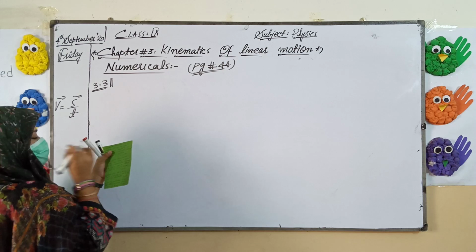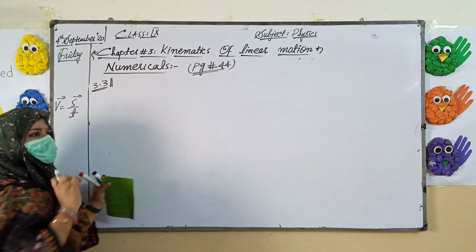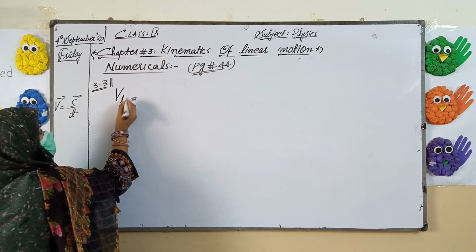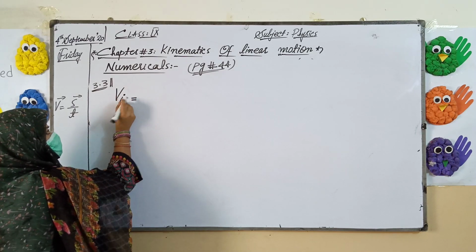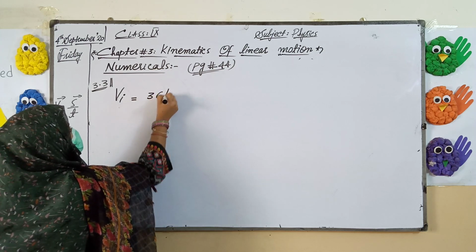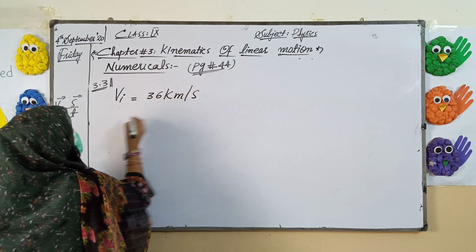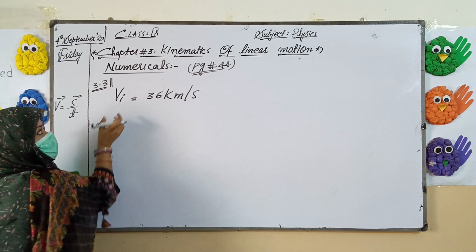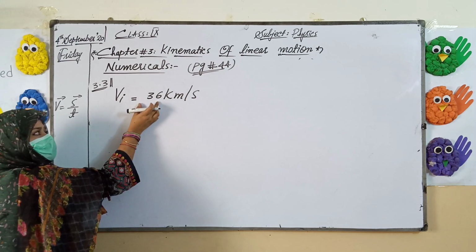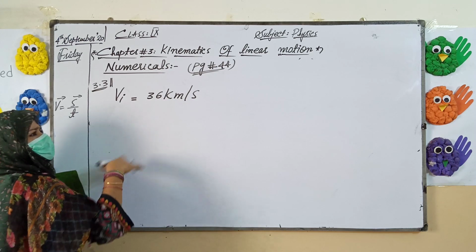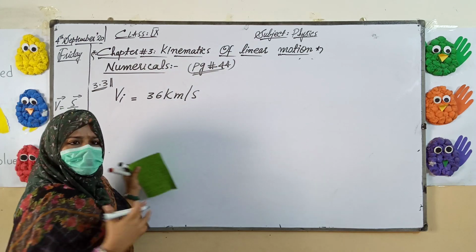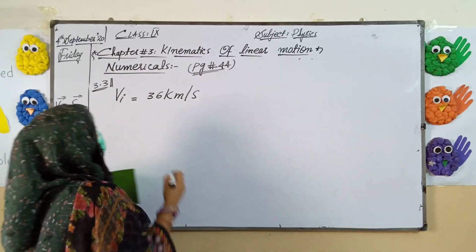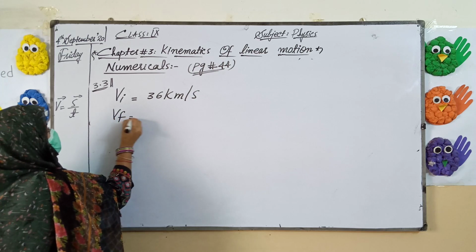Now 36 km per hour is the unit of velocity. So here is V1, or the initial velocity. We can mention it as Vi, that is 36 km per hour, and it is brought to rest after 5 seconds. Is brought to rest means initially when it was moving, the velocity was 36 km per hour. When any vehicle is coming to rest, at that time the velocity will be considered as 0.